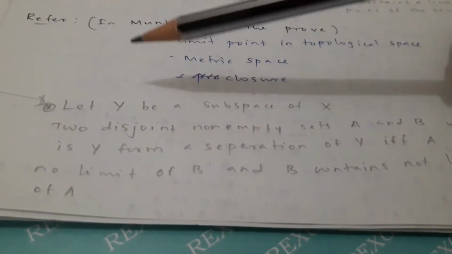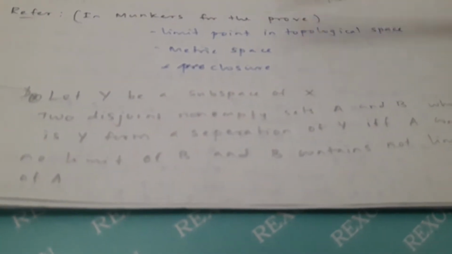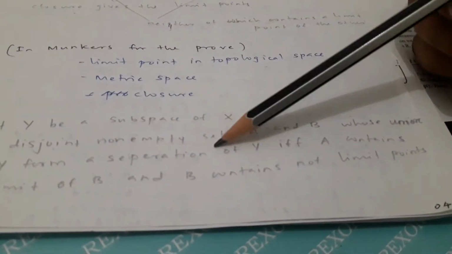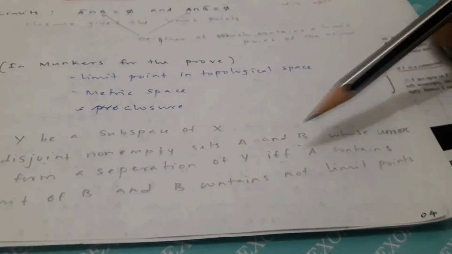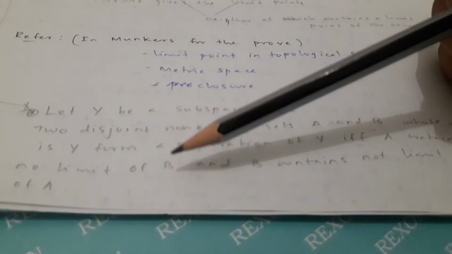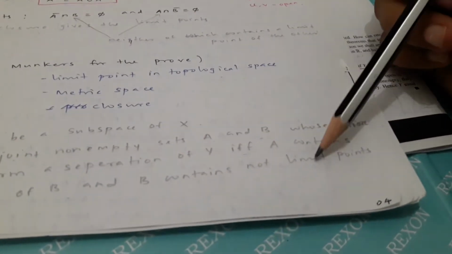The lemma can alternately be stated as: let Y be a subspace of X. Two disjoint non-empty sets A and B whose union is Y form a separation of Y if and only if A contains no limit point of B and B contains no limit point of A. So it has the if and only if case, and we can state this lemma in the other way as well. So let's see a note about the limit point.